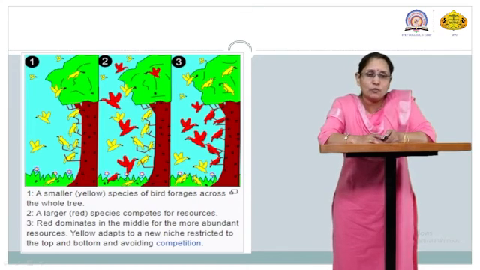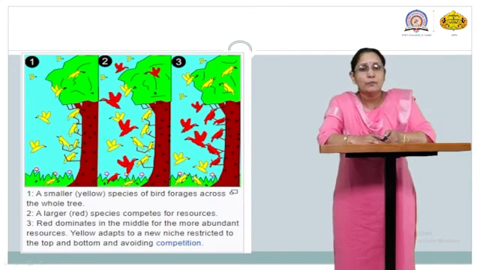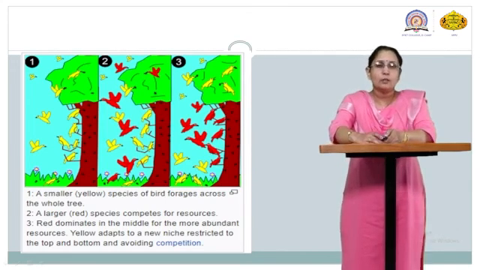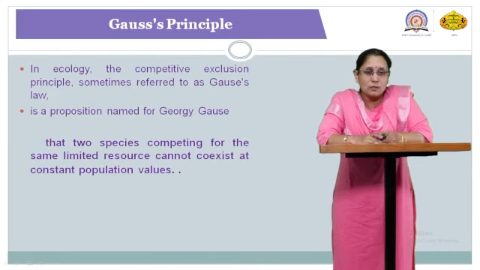But in the third picture, you can see the yellow bird tried to search for its own niche or habitat, meaning they separated themselves from the red bird. It indicates they are not going to live together, not going to search for food or take the food together. That's why it is said that these two species are competing for the same limited resource.